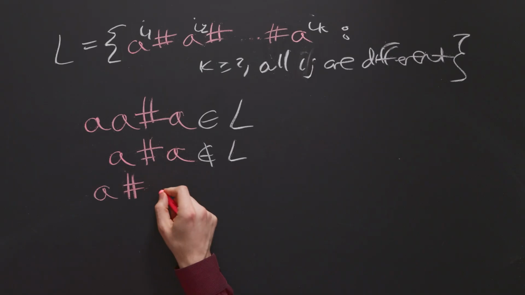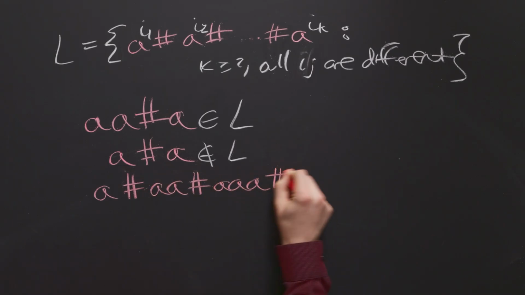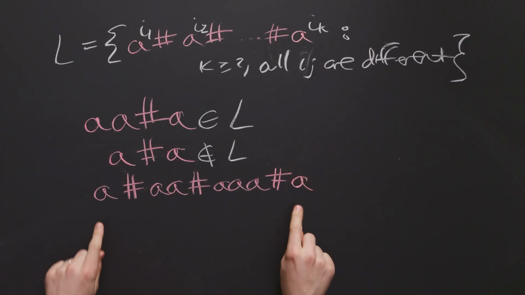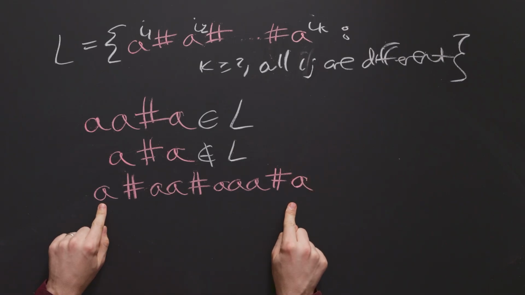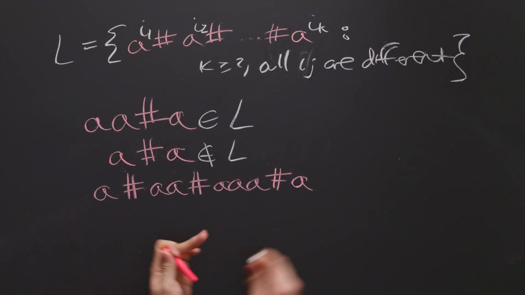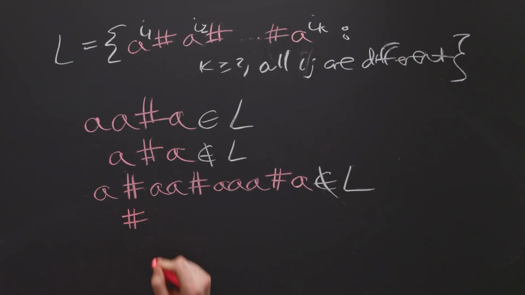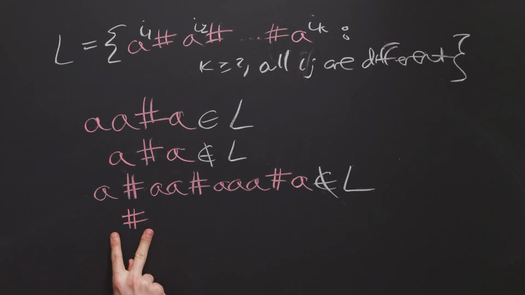So let's do a more complicated example. So if I have 1A, then 2 A's, and then 3 A's, and then back down to 1A, then these 2 segments have the exact same length, and then therefore this entire string is not in our language L. Let's do another one. Suppose that I had just pound sign. Well, that string is not in language L. That implies that this really is 2 segments, one on the left side and one on the right side, where both sides happen to be empty, and so therefore this string is not in L.